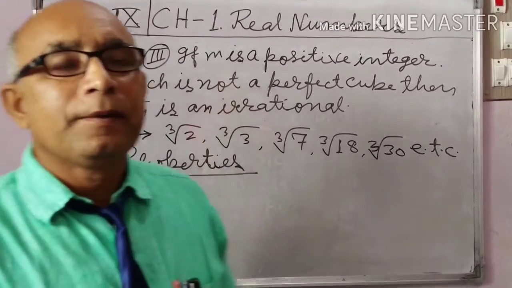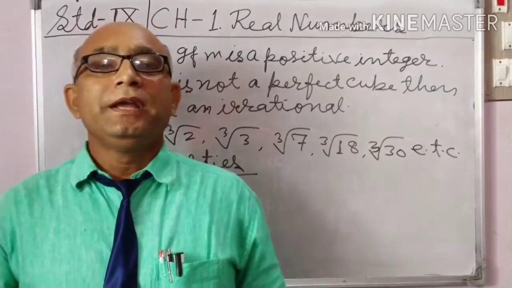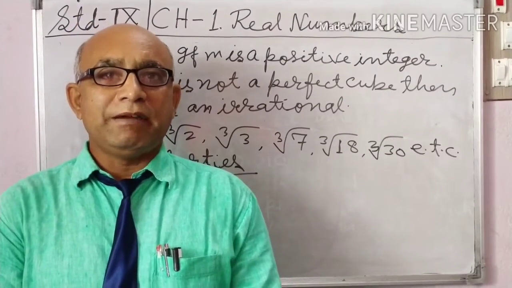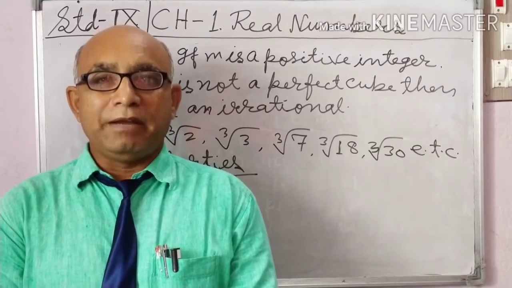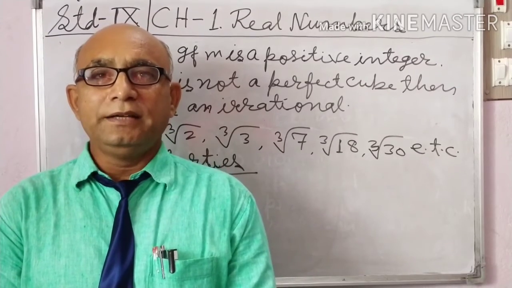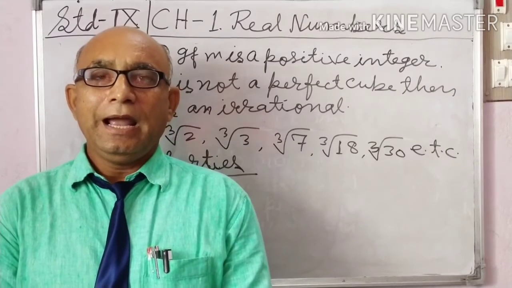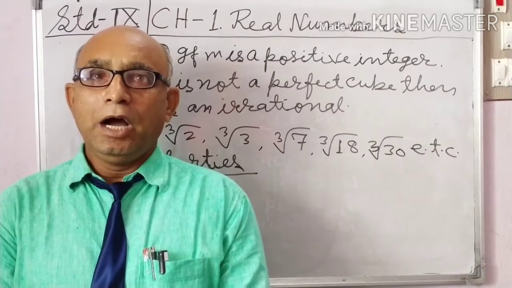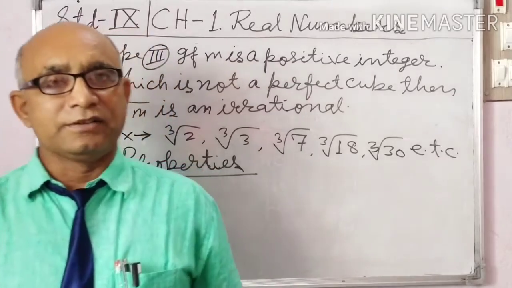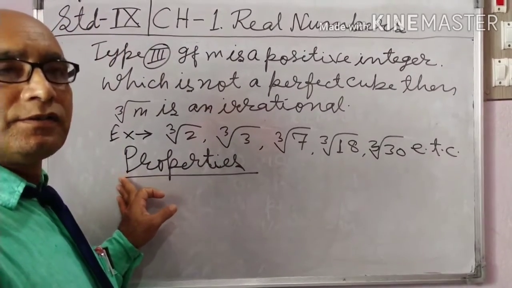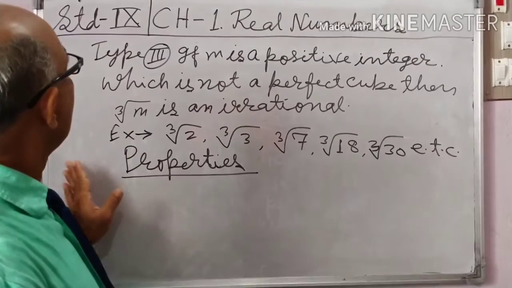Now properties of irrational numbers. Students, irrational numbers satisfy the commutative law, associative law, and distributive law of addition, subtraction, and multiplication also.